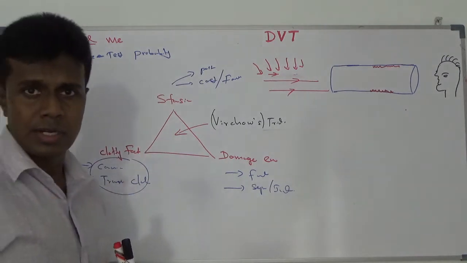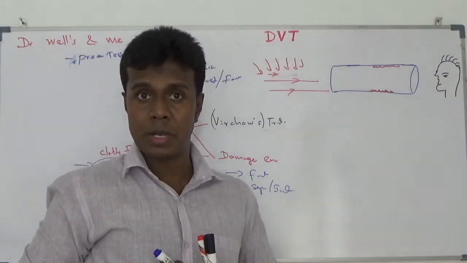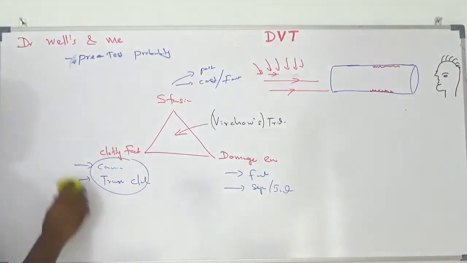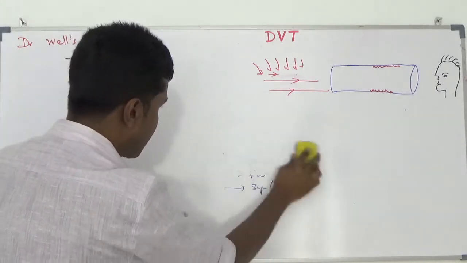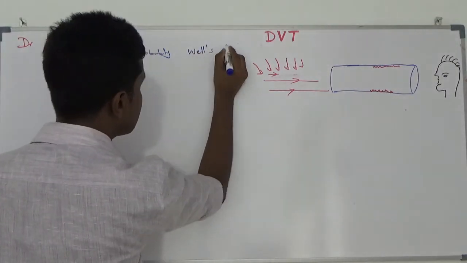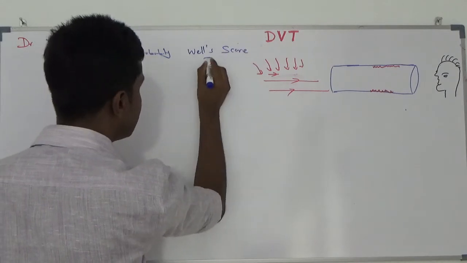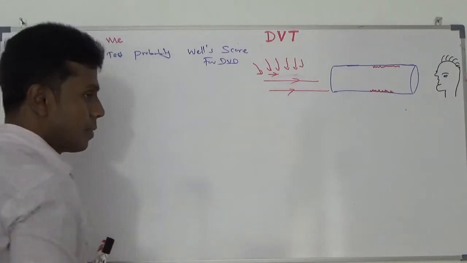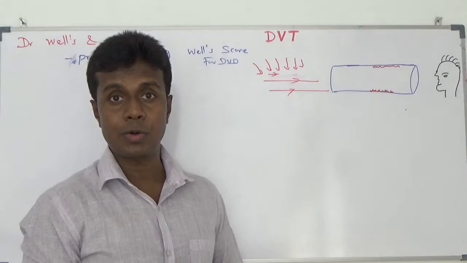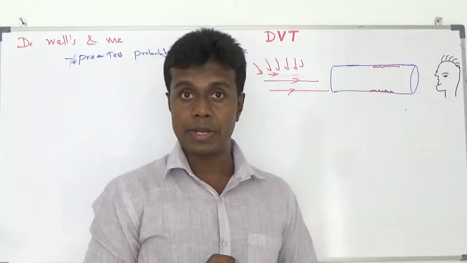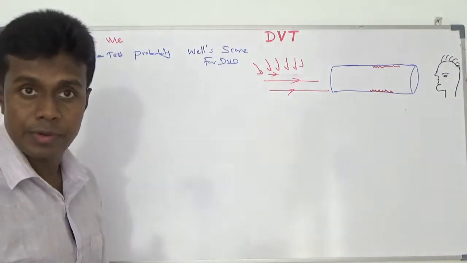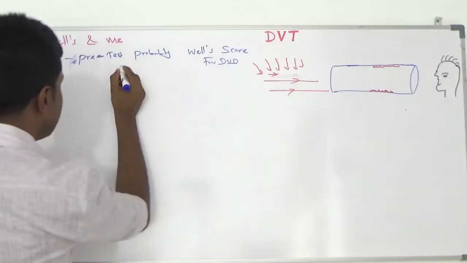It was invented by Dr. Wells. Because of that, we are going to call it the pre-test probability Wells score for DVT. The following day morning, that score system was modified by the consultant. Because of that, from now onward we are going to call it the modified Wells score for DVT.